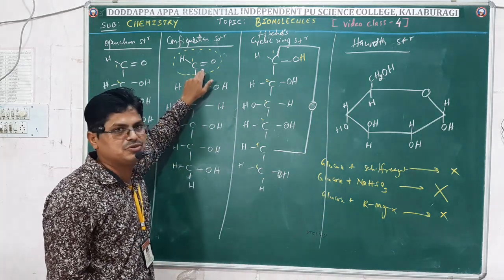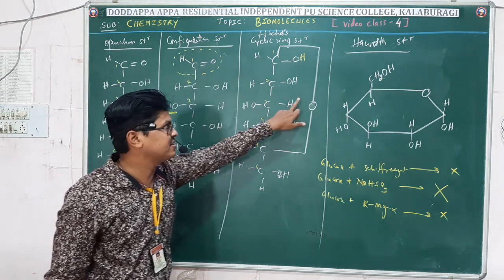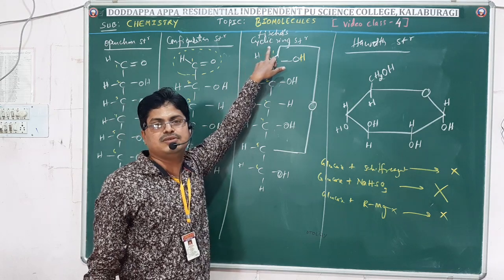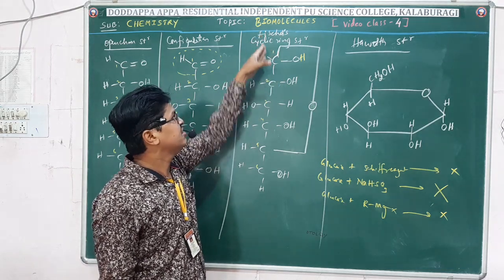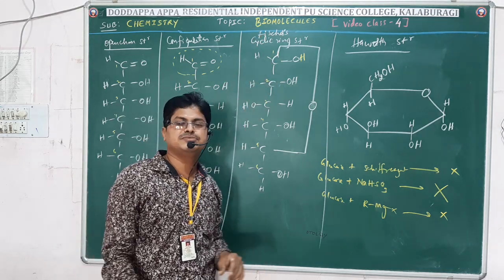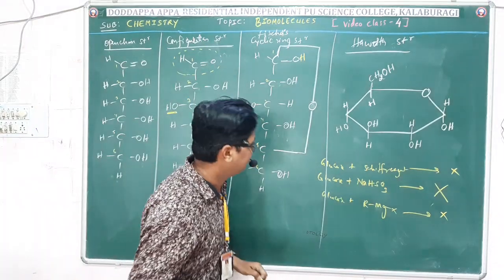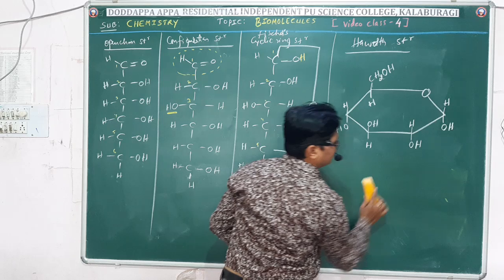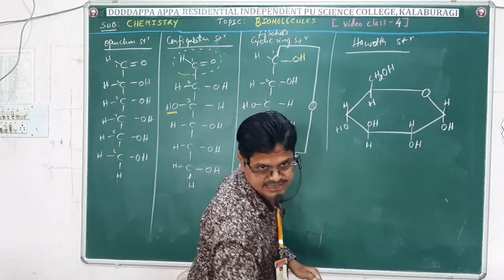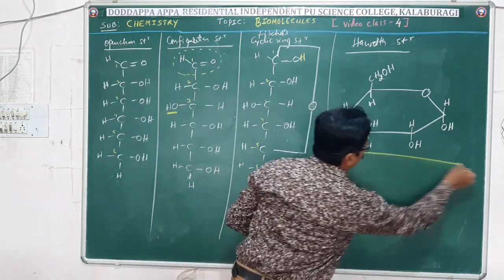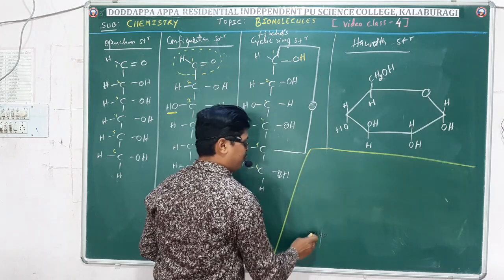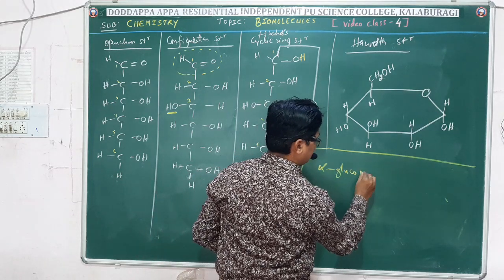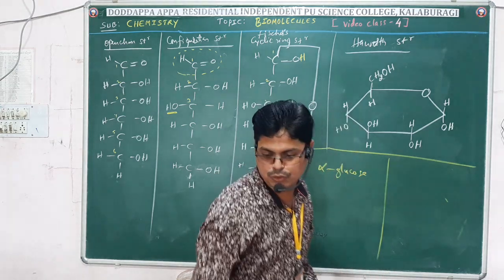So that made them think of giving another structure, which is given by E. Fischer, that is Fischer's cyclic ring structure. Not only that, glucose exists in two forms. One is alpha glucose, another is beta glucose.